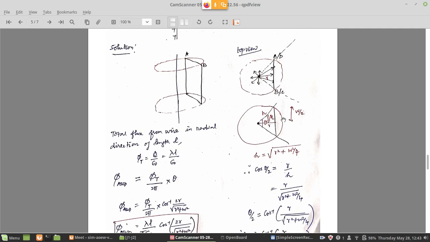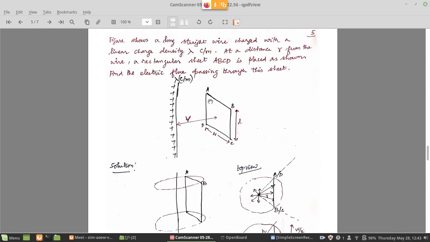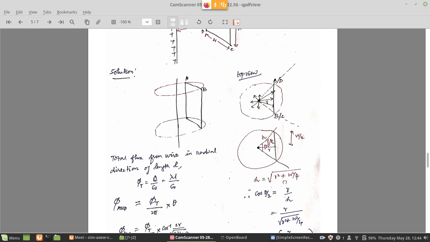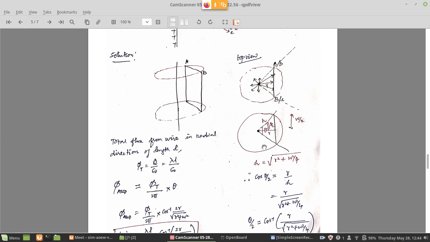So here we can draw this triangle, whose hypotenuse is h, and the distance from the center of this circle is small r. The rectangular area has width w and length l. AB is the width, so half of AB is w by 2. These two points are A and B, on the sheet. So the hypotenuse is, from the other two sides squared, take the square root. So it's the square root of r square plus w square by 4. That is our h, the hypotenuse.